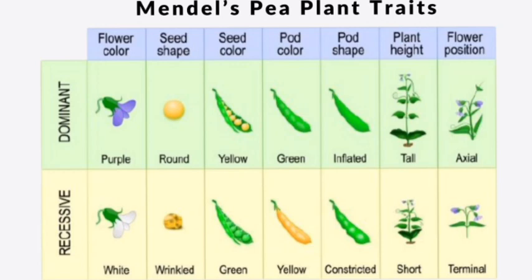Trait refers to any observable characteristic or feature of an organism. It can be a physical attribute such as eye color or height, or a behavioral characteristic such as intelligence or aggression. Traits are determined by a combination of genetic and environmental factors.